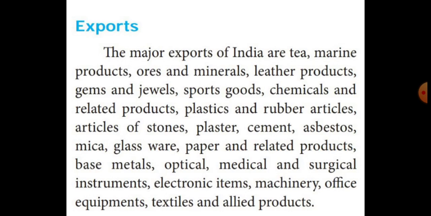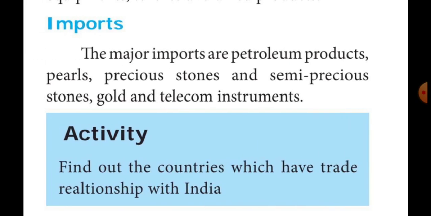The second important component of international trade is import. What is meant by import, students? Very good. Import means goods and services brought from overseas producers.